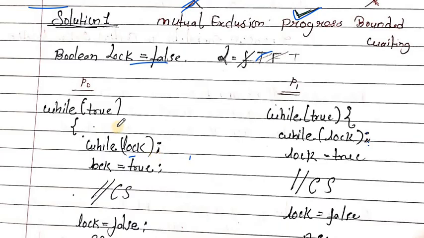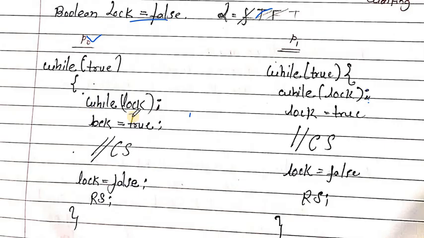Now for the bounded waiting, let's say here P0 is process 1. While lock is equal to true, the process P0 is in the critical section. Now the preemption happened. P1 tried to enter the critical section. While loop, lock is equal to true. Then the P1 process is stuck in the while loop.